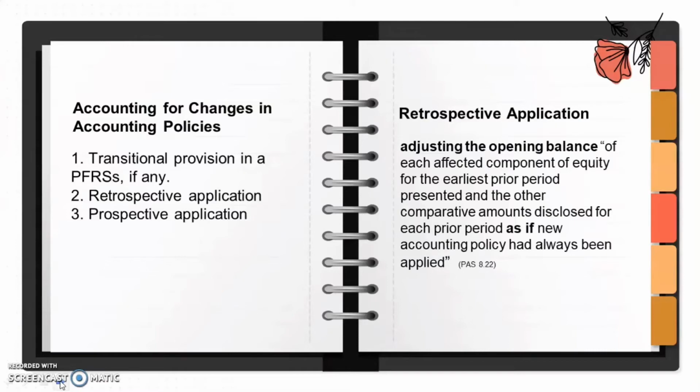For example, an entity wanted to change its accounting policy from the average to the FIFO cost formula. Lahat ng previous financial statements which are presented in the current year financial statement should be restated to apply the FIFO cost formula. So from average, magiging FIFO cost formula. Dapat lahat ng changes na gagawin is, it is as if FIFO had always been applied from the very start.